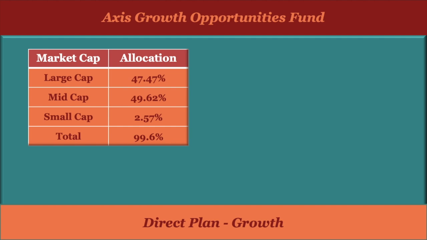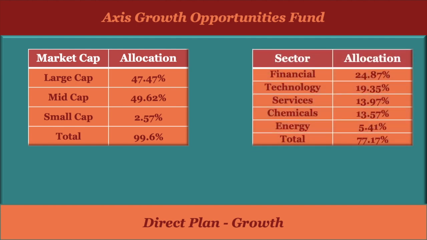And it is investing a small amount in small cap companies as well, around 2.57%. And if we talk about the sector wise allocation, it is investing maximum in the financial sector, 25%, and then the technology sector, around 19%. Other than these sectors, service, chemical and energy sectors also form part of its top 5 sectors, and its total investment in these top 5 sectors is around 77%.